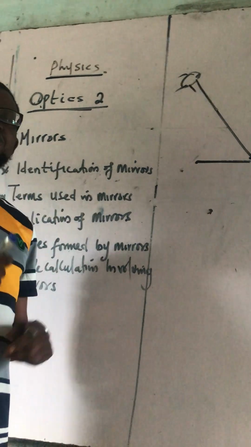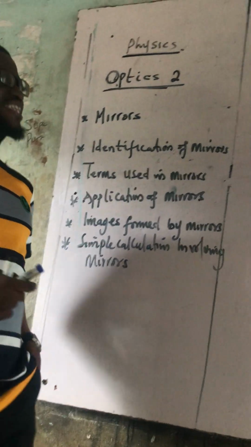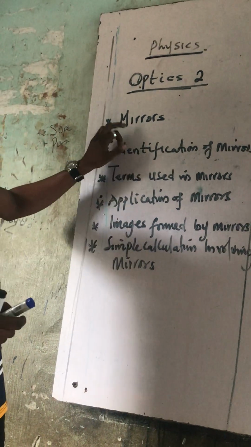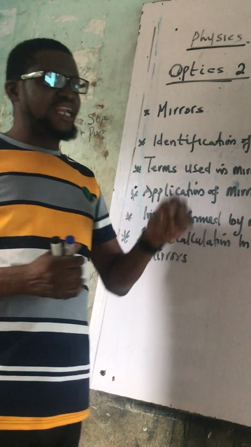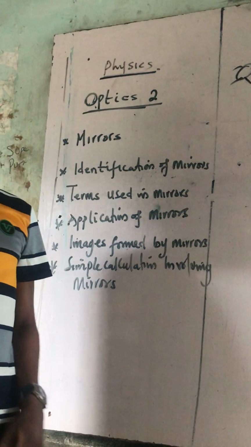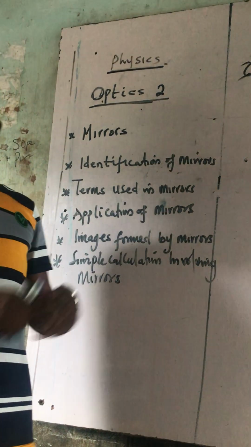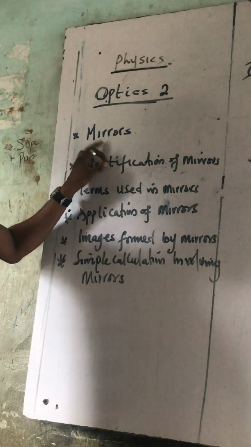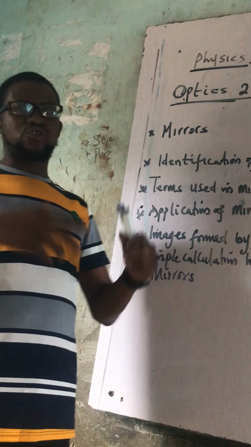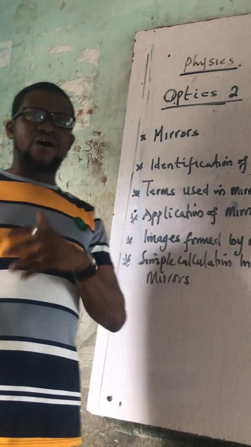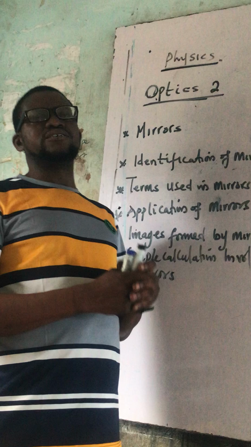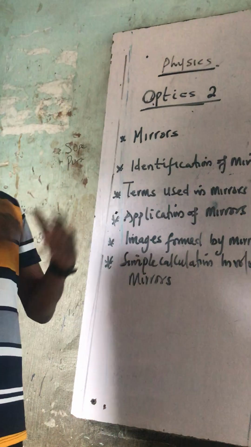I only want to teach the optical device that helps reflection. And that device is nothing but what? Mirror. Which means when light falls on the mirror, the mirror reflects it. The mirror sends that light back to the surroundings. And that is exactly what we're dealing with under mirrors. Some mirrors are so common. We have them in our houses. We work with them on a daily basis, and that one is called plane mirror.